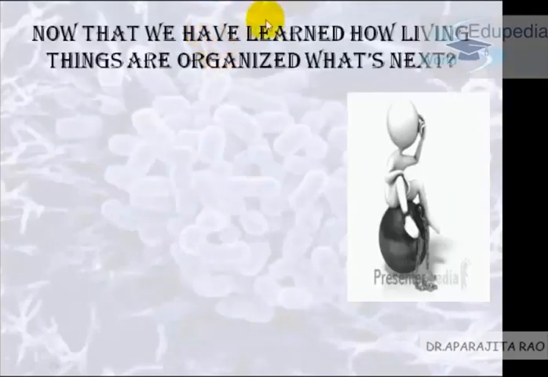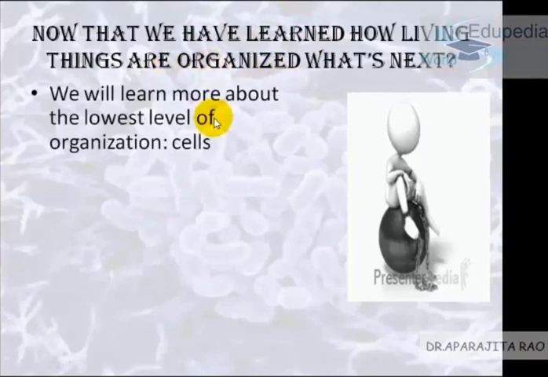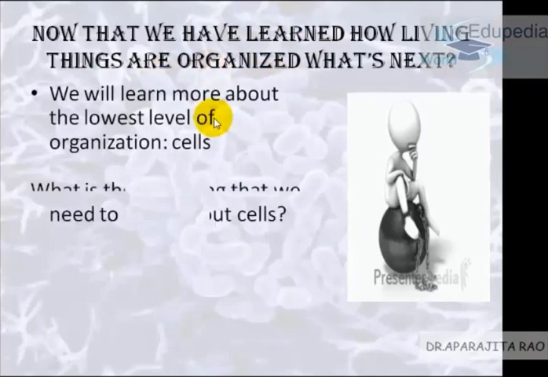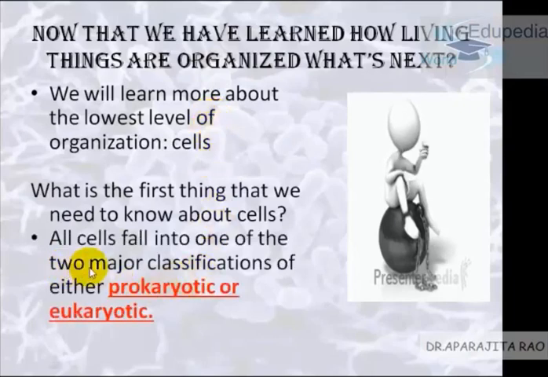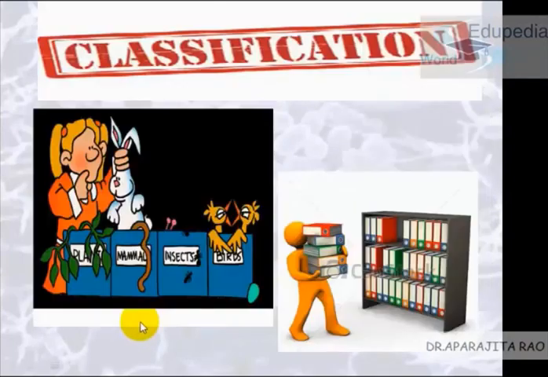Now if you remember, in the last video we ended by studying the organization of various cells in a body. So now we learn a bit more about cells, and the first thing that we need to know about cells is the two major classifications. Cells are classified into prokaryotic cells and eukaryotic cells.